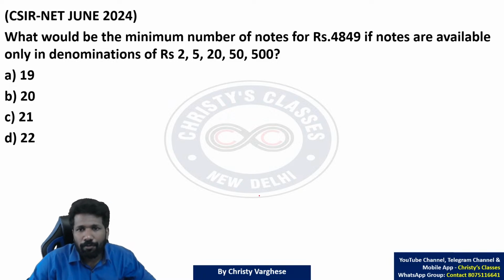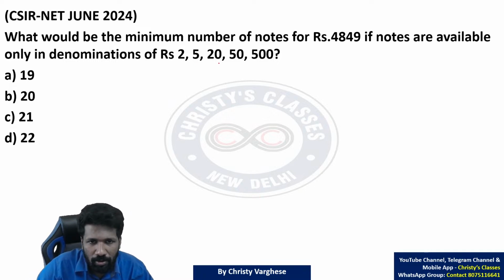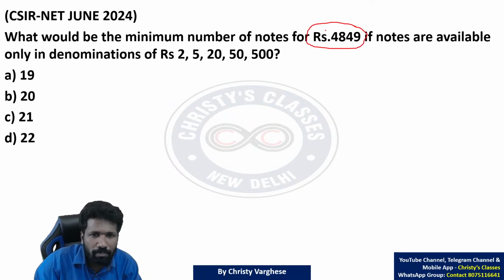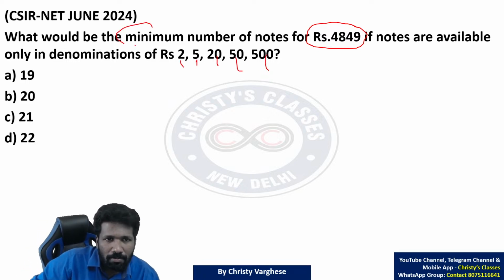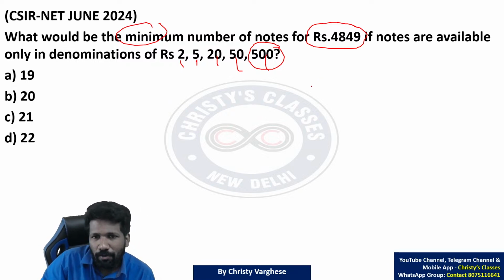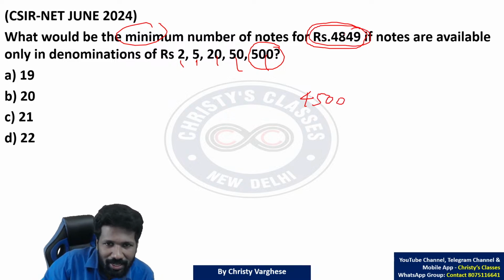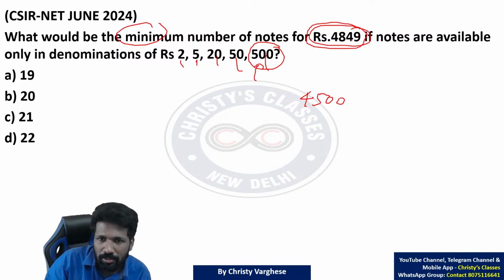What would be the minimum number of notes for rupees 4849 if notes are available only in denominations of 2 rupee, 5 rupee, 10, 20, 50 and 500? The total 4849 rupees चाहिए, only इसका combinations use कर सकता है. You can use any number of this. The minimum number के लिए maximum denomination maximum use करना है ना. Divisibility और remainder वाला idea है यहाँ. In 4849, 4500 is a multiple of 500. So 4500 तक ही 500 rupee note से complete कर सकता है. 5000 not possible because 4849 is only below 5000.